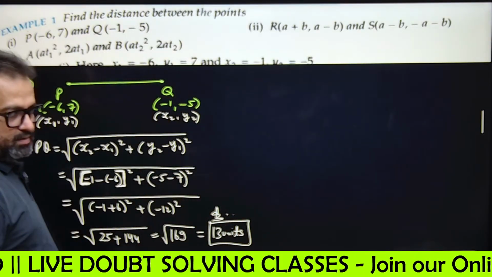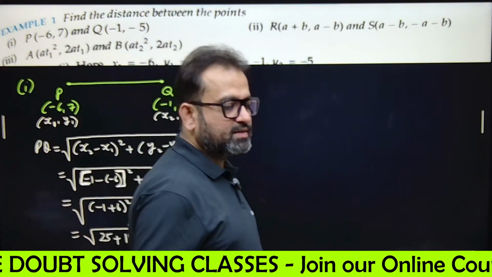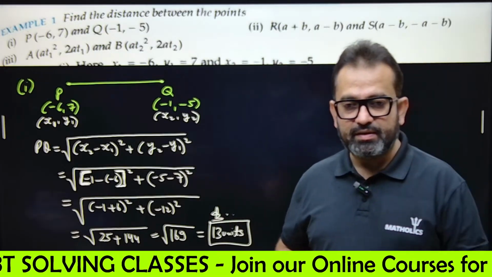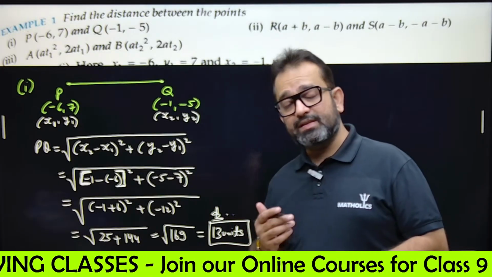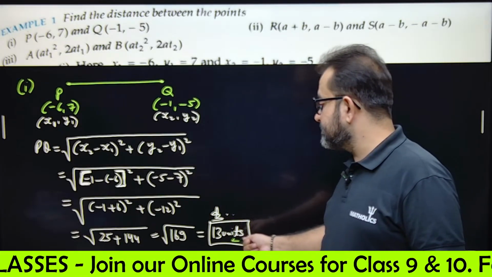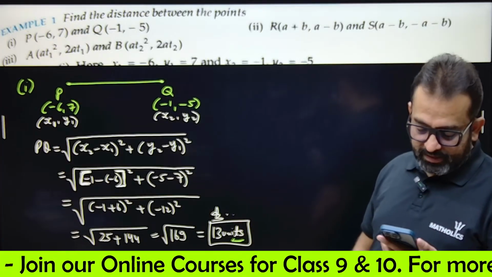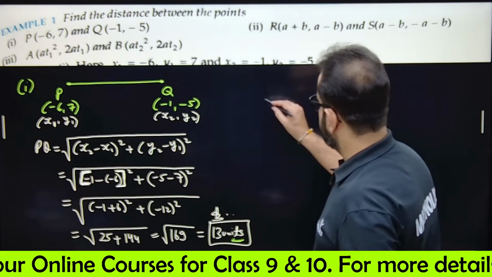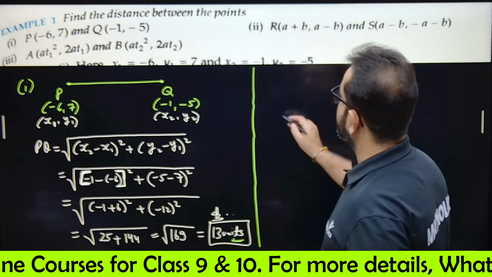Units you have to mark. If it was given the distance in centimeter or meter, you must have written that. But if not, if anything is not given, you should write units, right? 13 units. Copy this, and we'll be solving the second one.